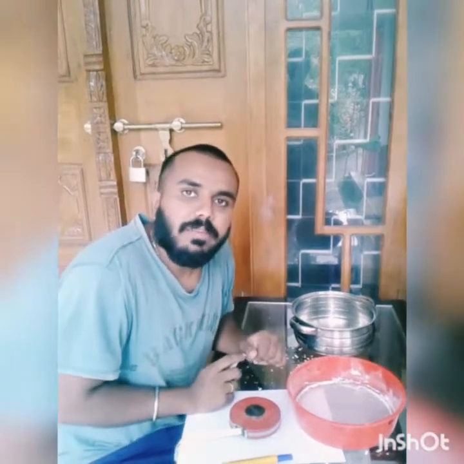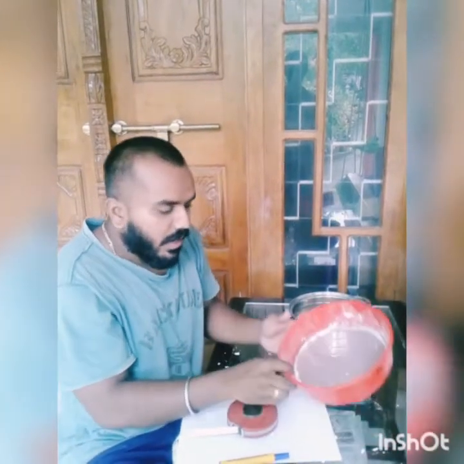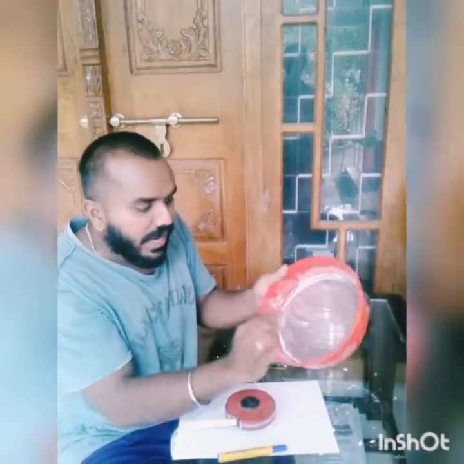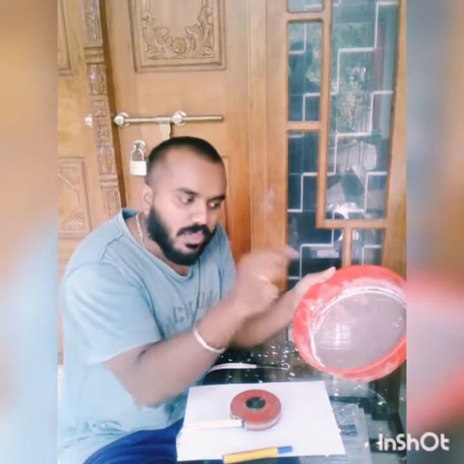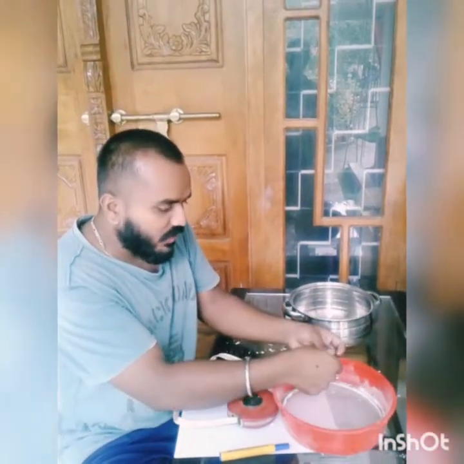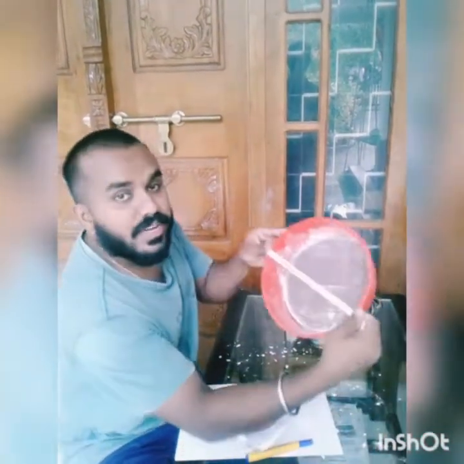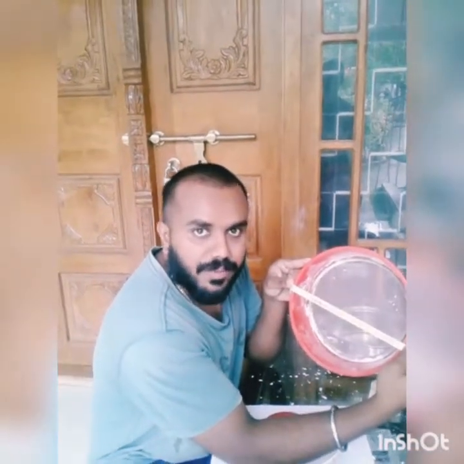What do you mean by the diameter of a circle? Diameter is the maximum length of a circle. That means if I draw a line through the center of the circle, that is known as the diameter. So a diameter can be defined as a line through the center of a circle such that the line joins two end points of the circle. This is what the diameter of a circle is. So in this way you can measure the diameter of a circle. Okay.